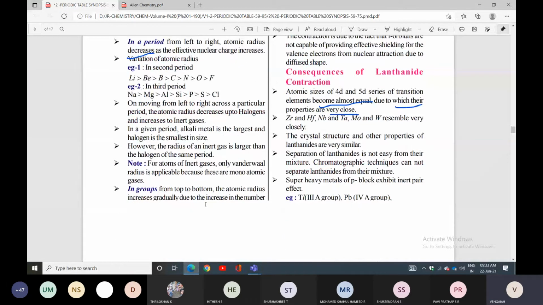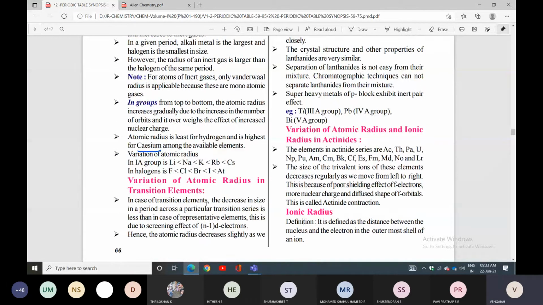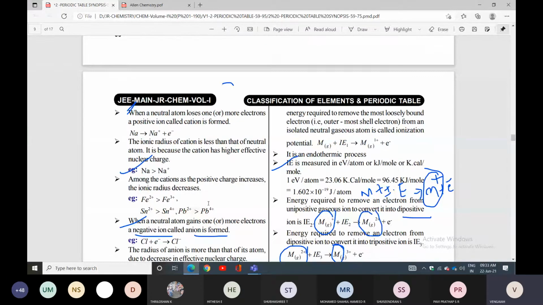There, the minimum amount of energy required to remove the most loosely bonded electron from an isolated neutral gaseous atom is called ionization potential.